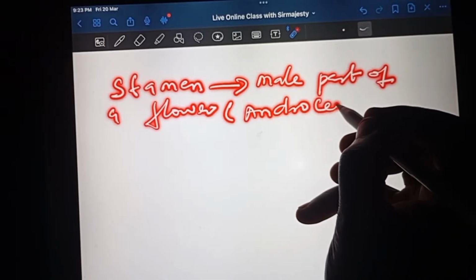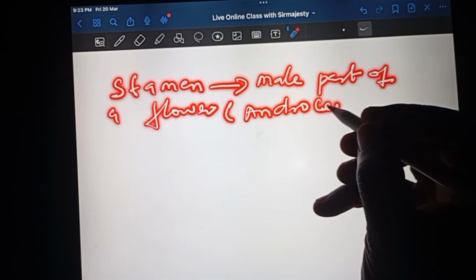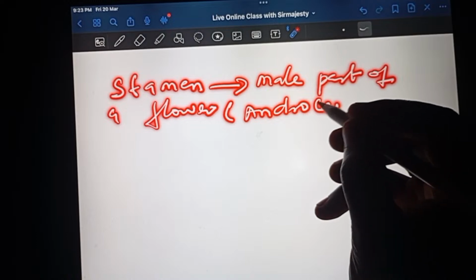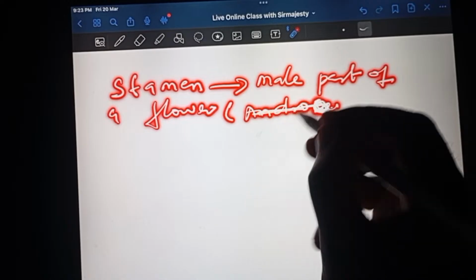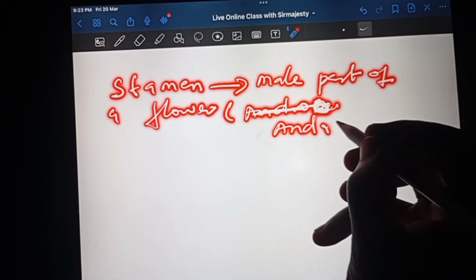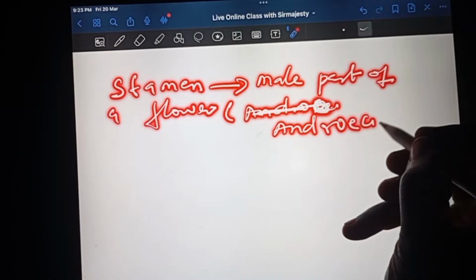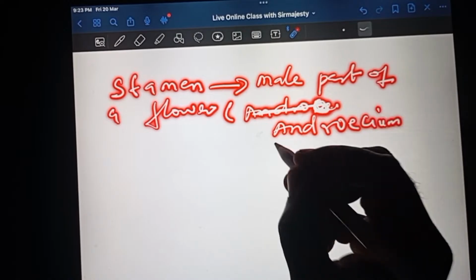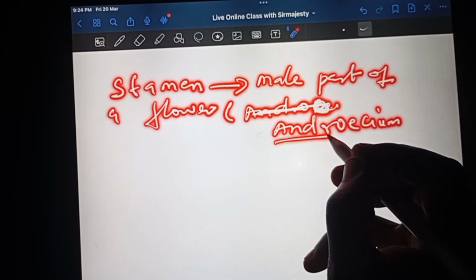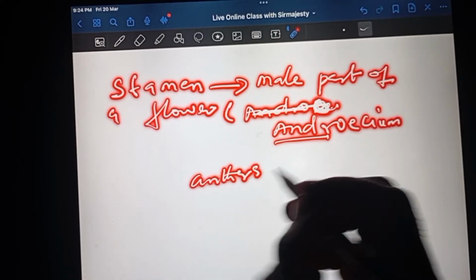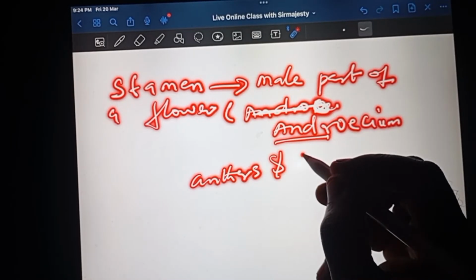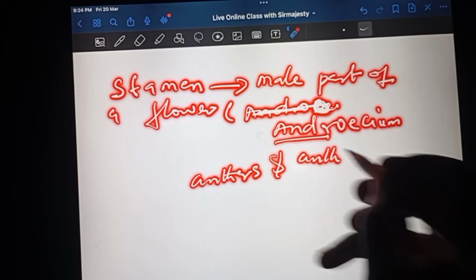So anything andro is male. So androecium, E should be here. Androecium. So anything andro is male, then gyne is female. So what are the parts that make up the stamen? We have the anther and the thing that holds the anther, which we call the anther filament.